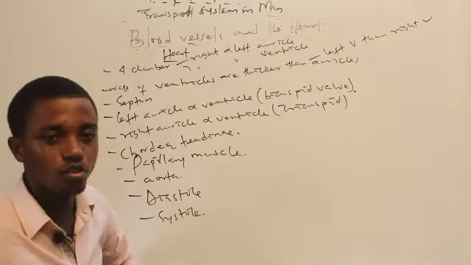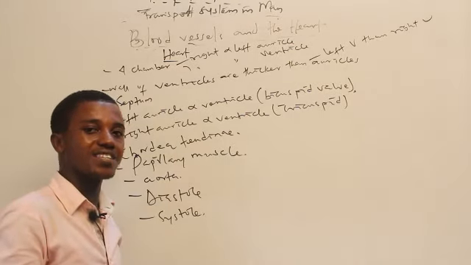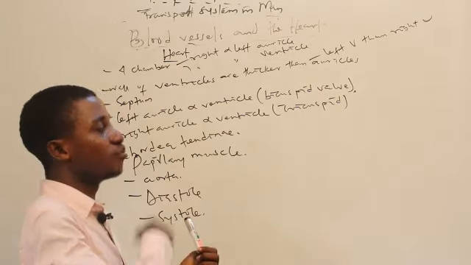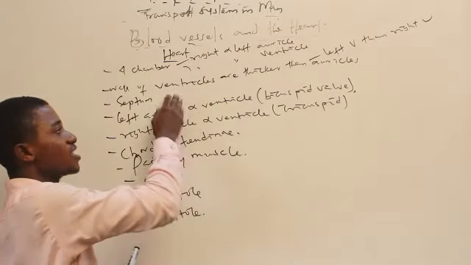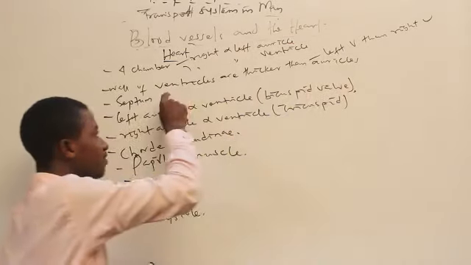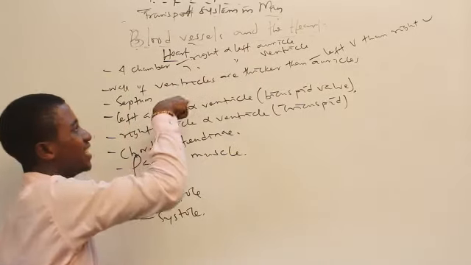Now, even in the ventricle, the left ventricle has a wall that is thicker and stronger than the right ventricle. This is what I'm trying to say. Ventricle has a wall thicker than the auricle. Left ventricle has a wall thicker than the right ventricle.